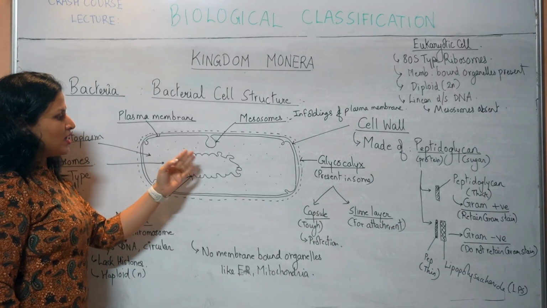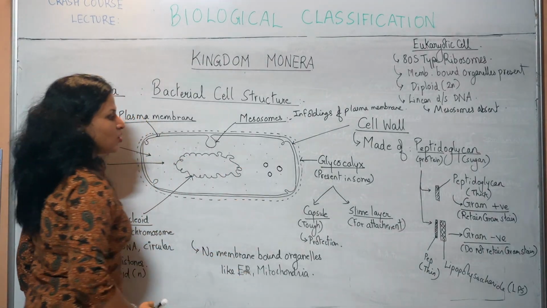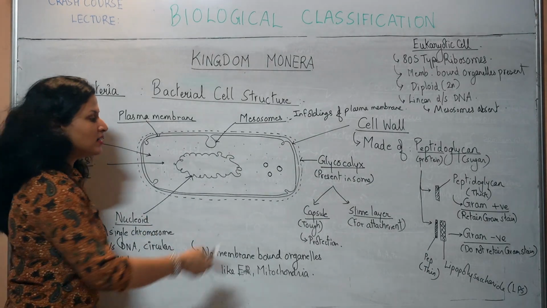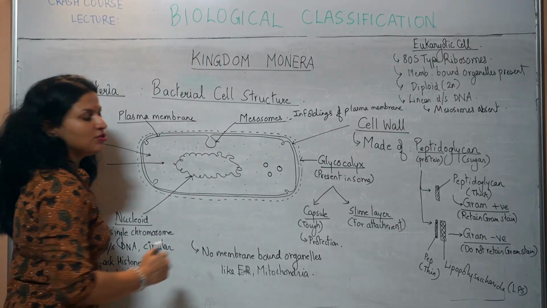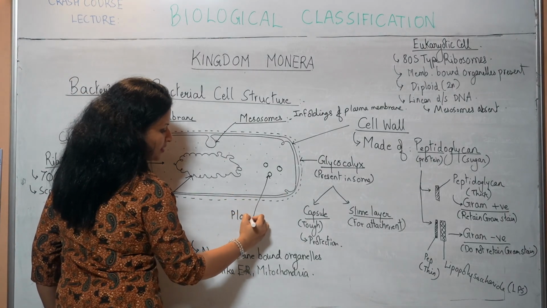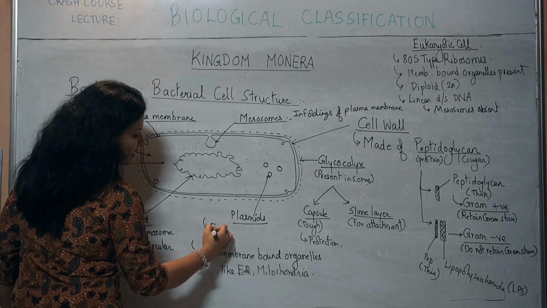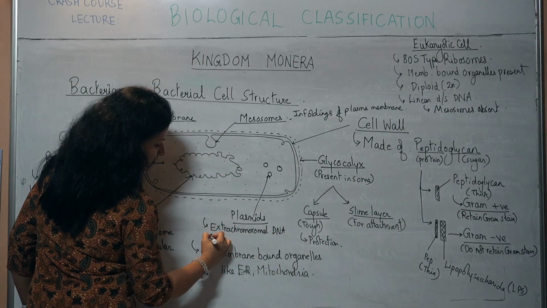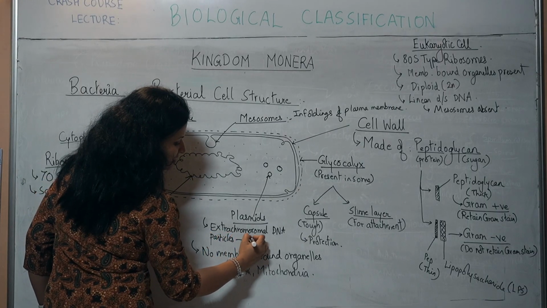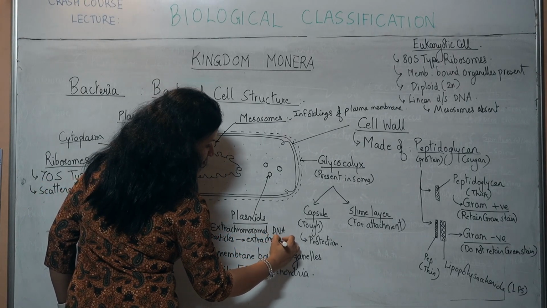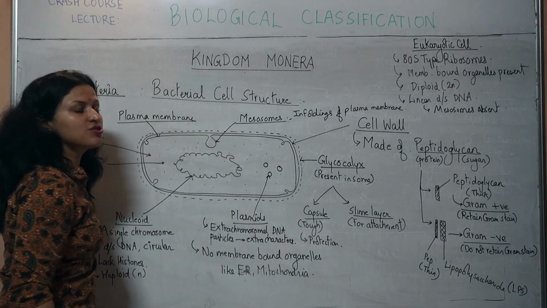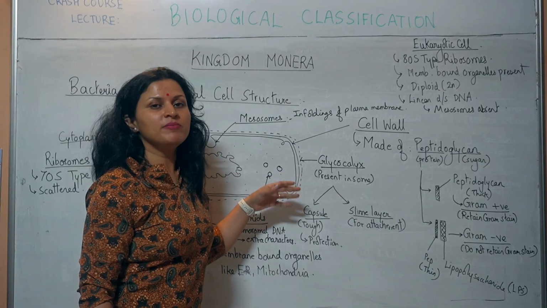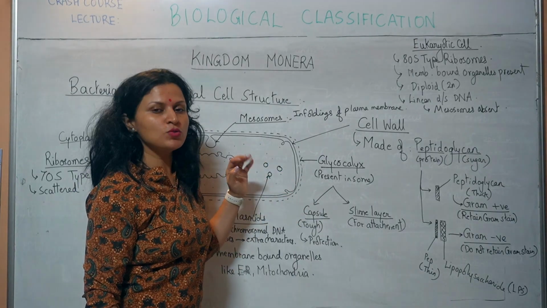Some bacteria may show the presence of small circular DNA floating in the cytoplasm other than the main nucleoid. These are called plasmids. These are said to be extra chromosomal DNA particles which can provide them extra characters like resistance to certain antibiotics, etc. If they have them, it will mostly be advantageous to them.